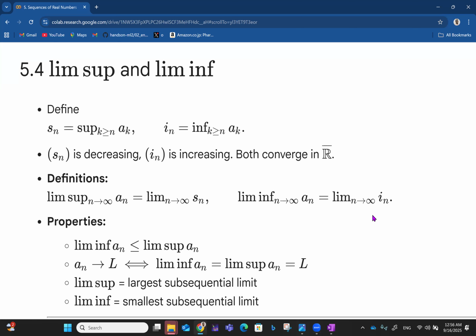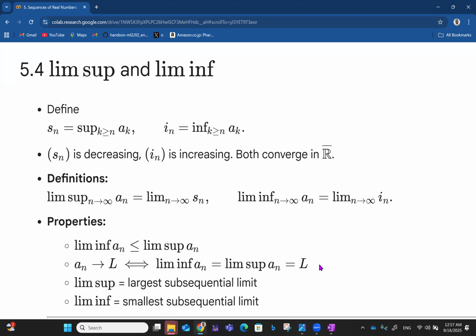So we have the limit of supremum and the limit of infimum. Okay, and we have some properties like that. The limit infimum of an is less than or equal to the limit supremum of an. And then we also have the fact that if an converges to L, then it implies that the limit infimum of an is equal to the limit supremum of an, which is equal to L. All right.